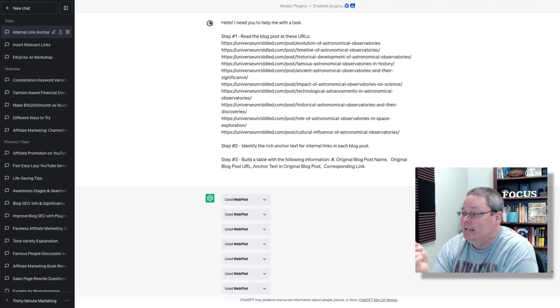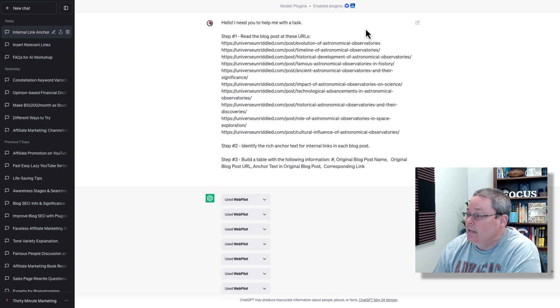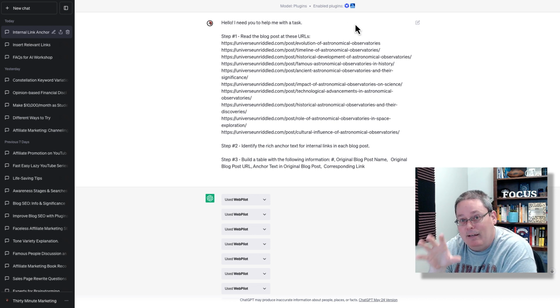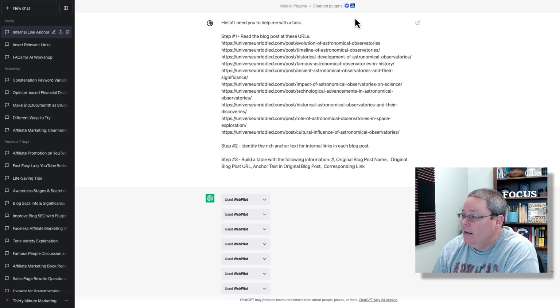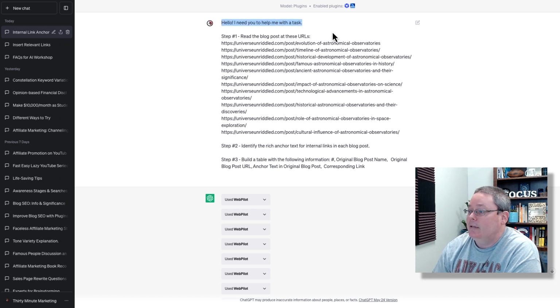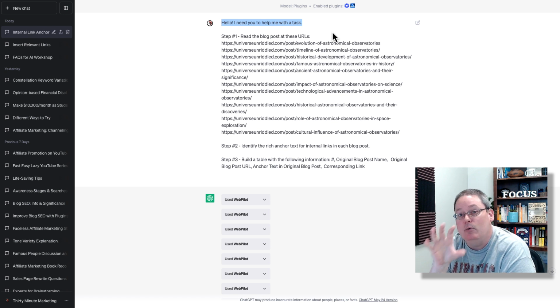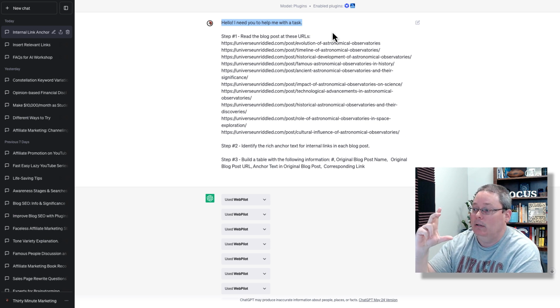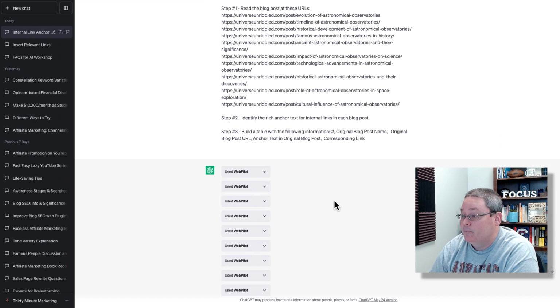Inside of ChatGPT, in yesterday's update, we were talking about the plugin and the fact that I think the plugin was the problem. Here, I've changed plugins. I'm using WebPilot and the SEO Core AI plugin, and I just started basically where I left off, trying to give it an assignment or a task in bulk, meaning I want to give it all of the URLs, read the blog post, and then WebPilot's going to kick in. It's going to do that.